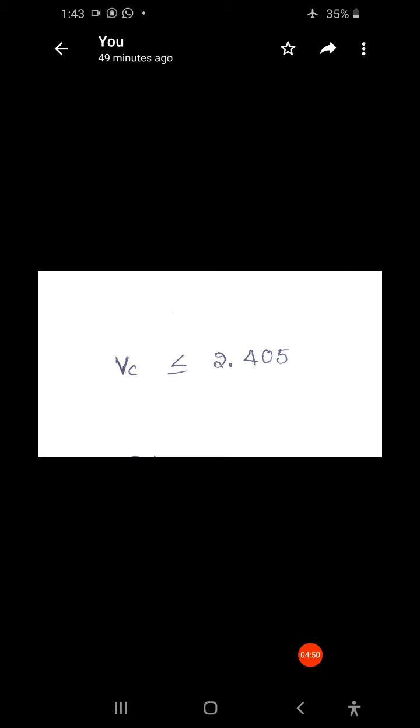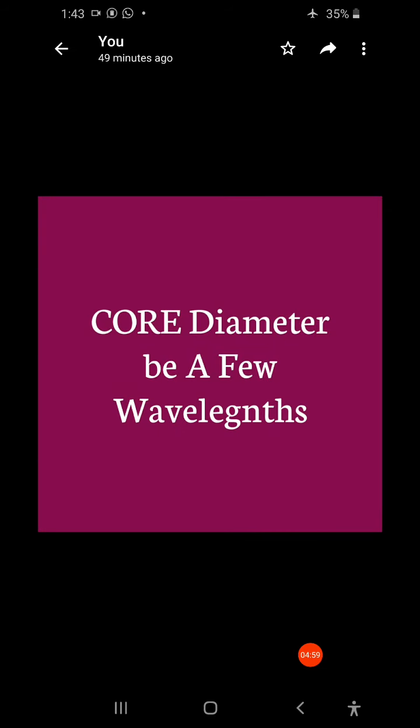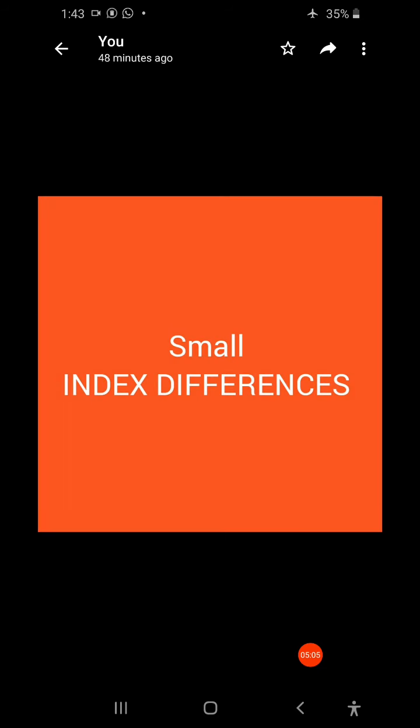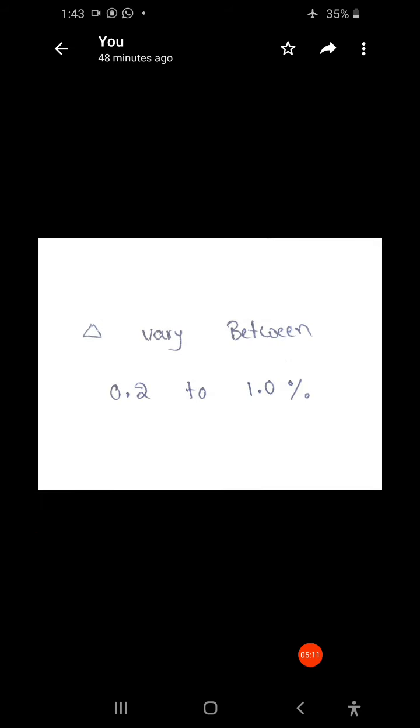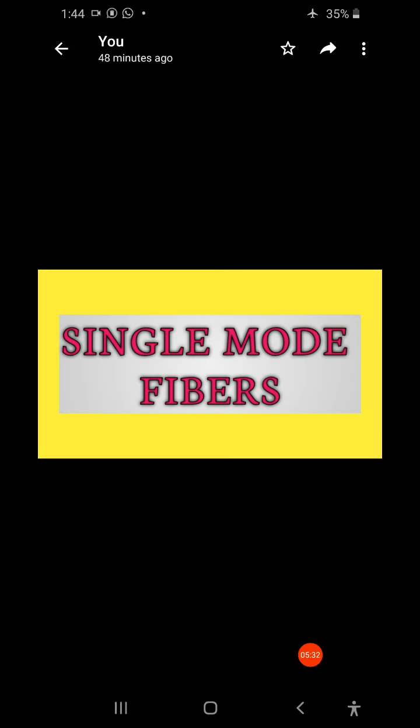The lower order mode in single mode fibers occurs at Vc, the cutoff frequency, that should be less than or equal to 2.405. Next, the core diameter is a few wavelengths and it should have small index differences, so the refractive index difference delta varies between 0.2 to 1.0%. Next, the core diameter should be chosen just below the cutoff frequency, that is V less than 2.405. So these are the characteristics of single mode fibers.